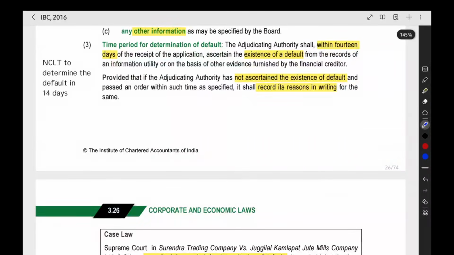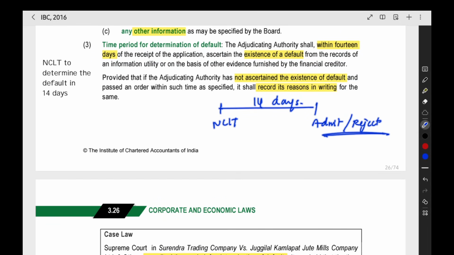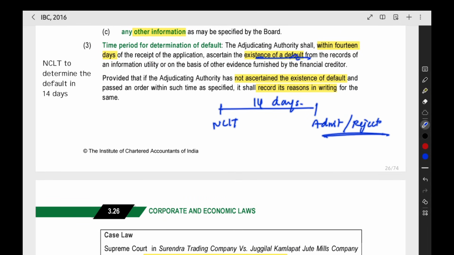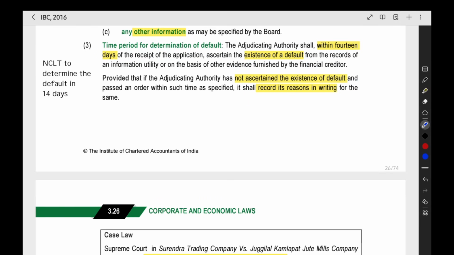Then after giving the documents, what will happen? You have filed the documents with the NCLT. Within 14 days, NCLT will make a decision whether to admit or reject your application and communicate it to you. It will determine the existence of default, give the order, and record the reason in writing if it is not giving any order.